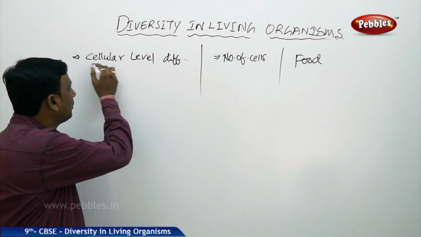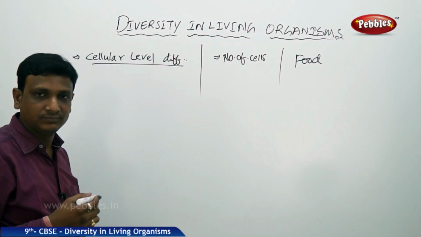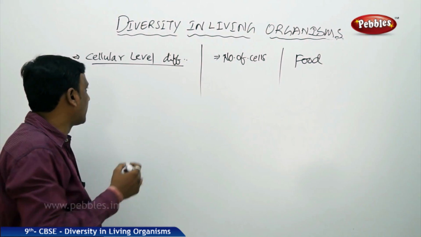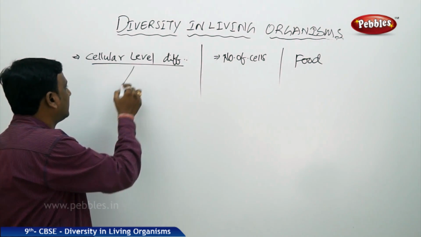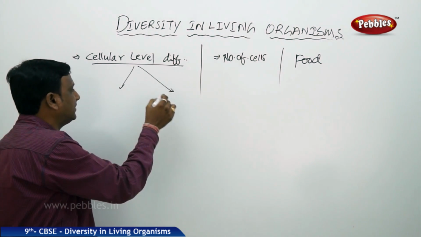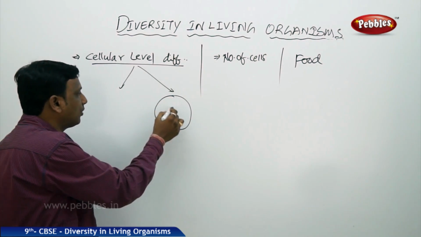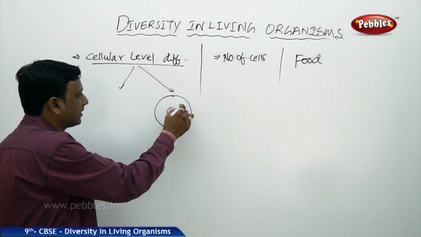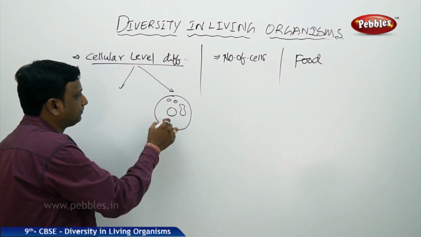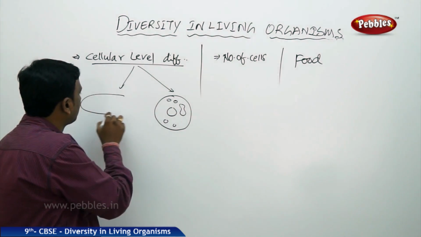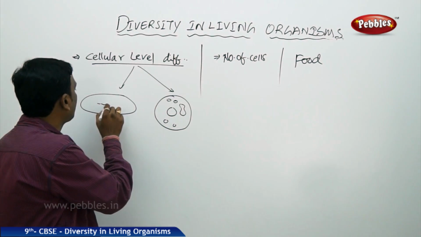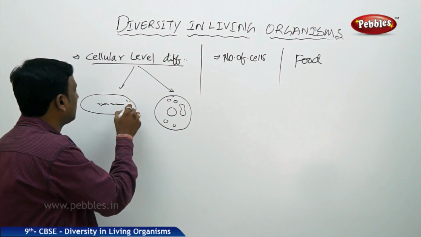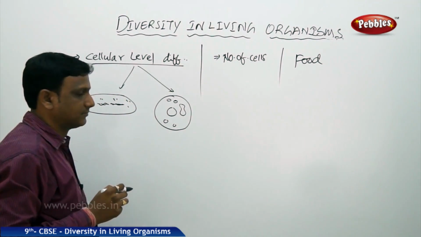So if you take that cellular level differences, you will find these organisms that have a distinct nucleus and cell organelles, and the organisms that do not have a distinct nucleus and other materials are found in the cytoplasm.